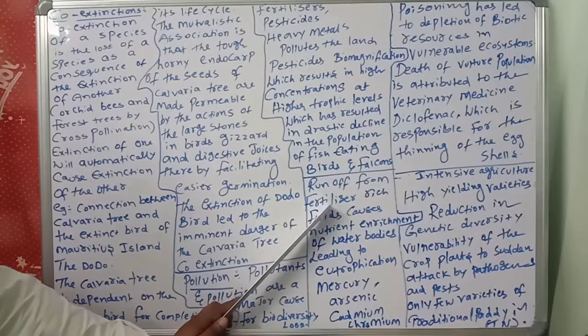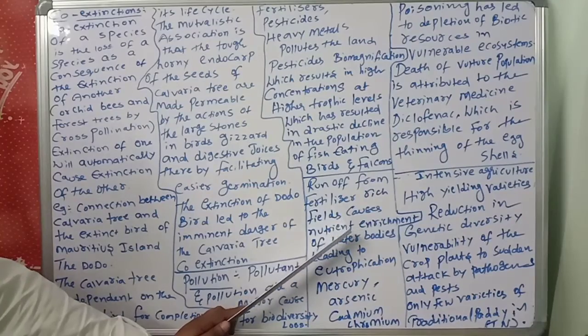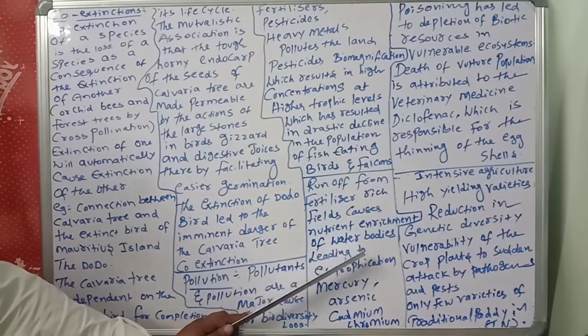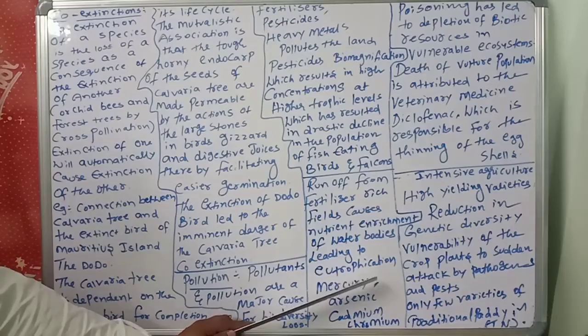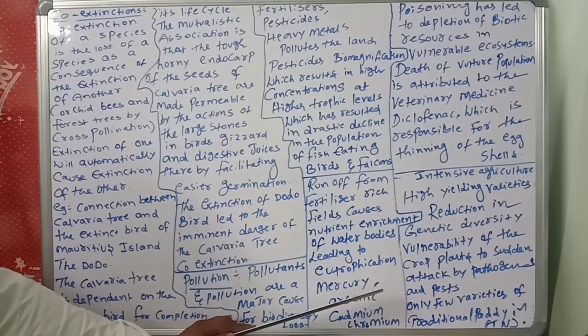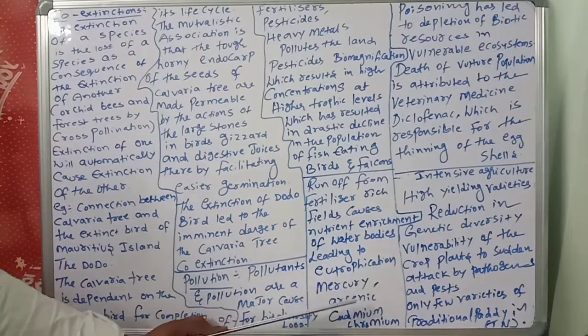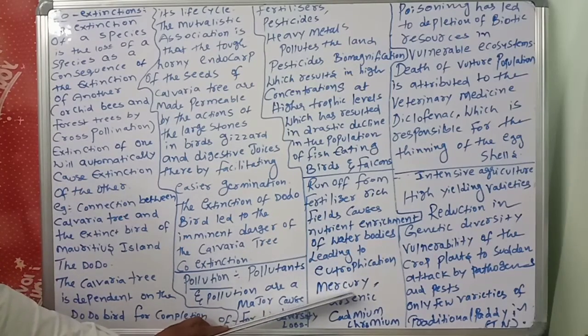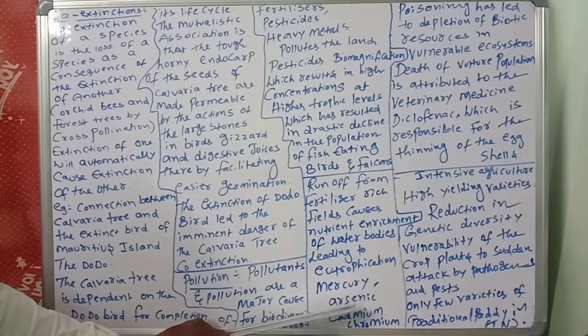So runoff from fertilizer-rich fields causes nutrient enrichment of water bodies, leading to which one? Eutrophication. Next, another important one, mercury, very dangerous. Arsenic, cadmium, chromium.